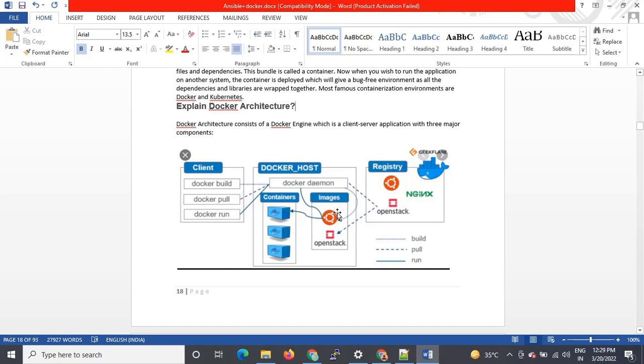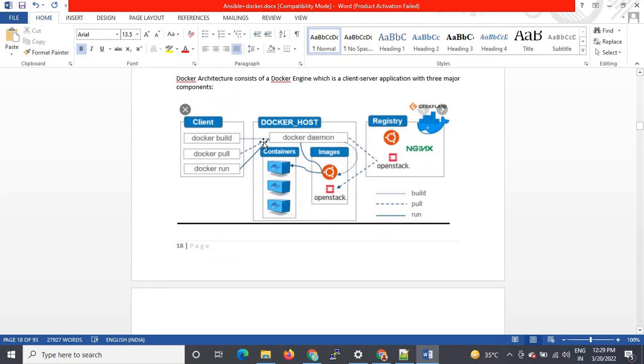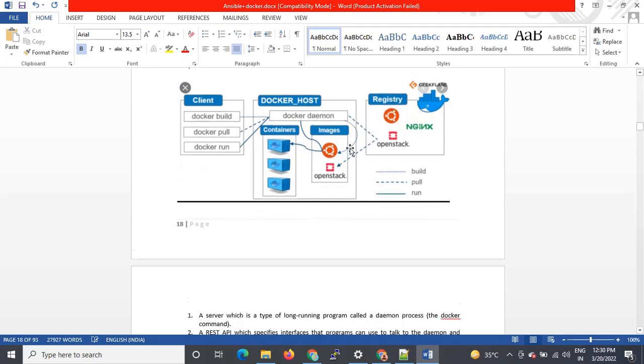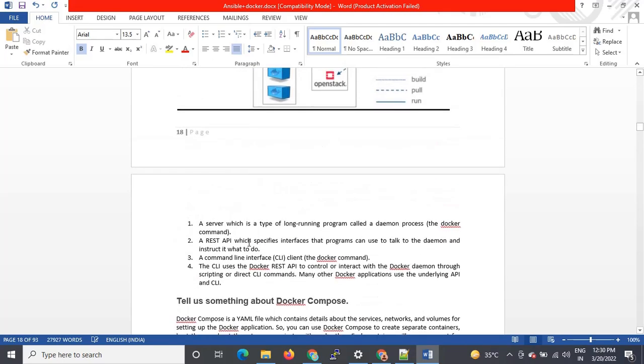Under the Docker host, what will be there? Docker daemon. Docker daemon is nothing but the Docker engine. And what is this registry? Registry means our repository where we are pushing or pulling the images, right? So these are the docker build, docker pull, and docker run commands we normally execute to communicate with the Docker host.